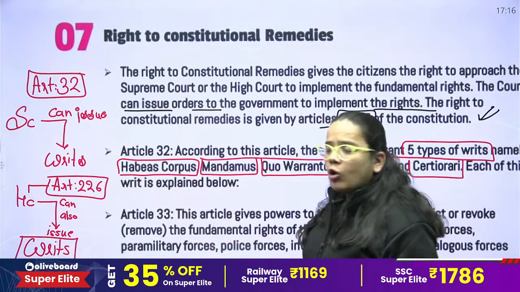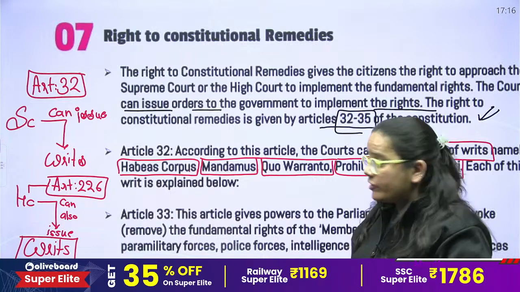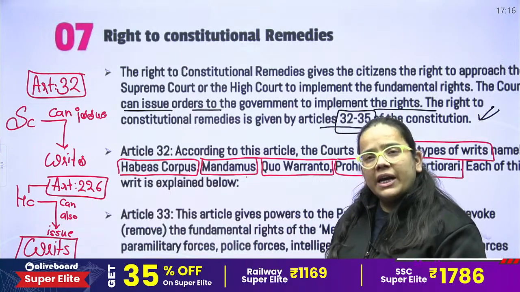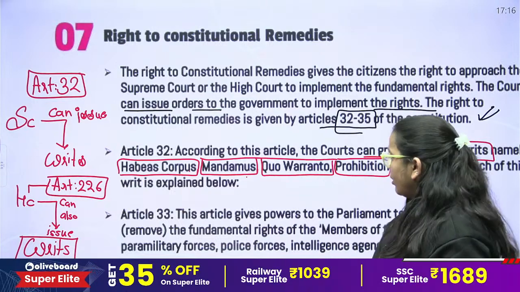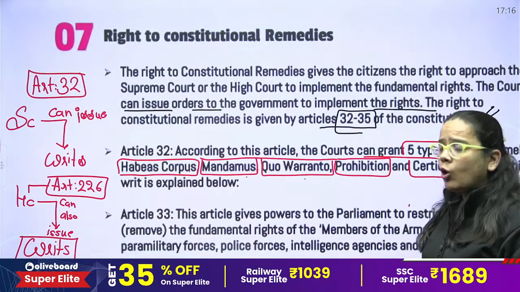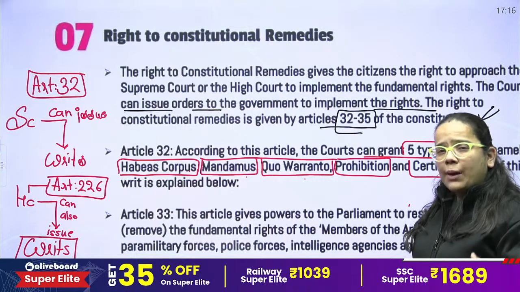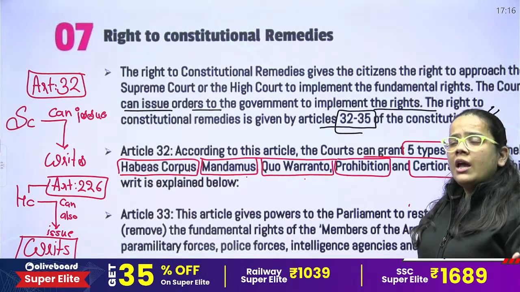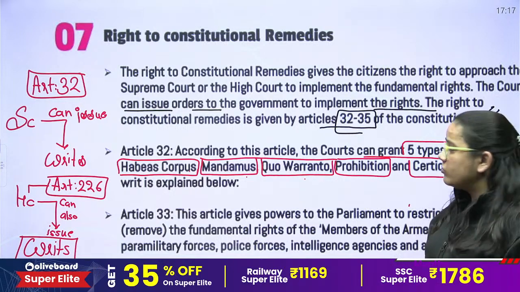First was habeas corpus. A particular person is detained by a government officer. Mandamus, a particular government officer denied to perform his or her duty. Quo warranto, whenever another person who is not appointed to a particular post starts doing work or taking a task on this particular post.